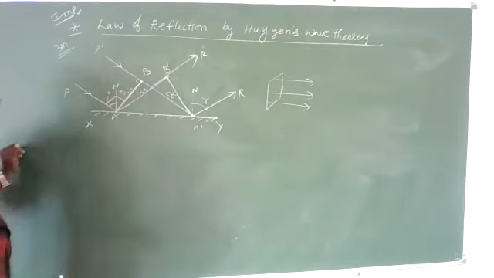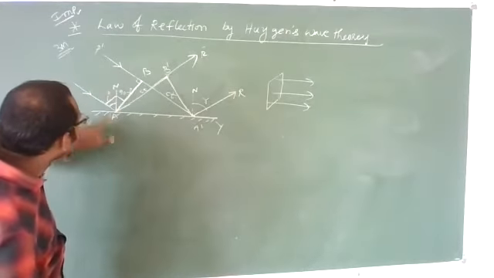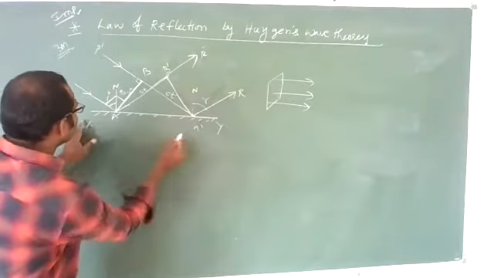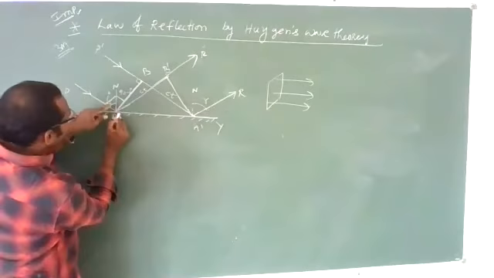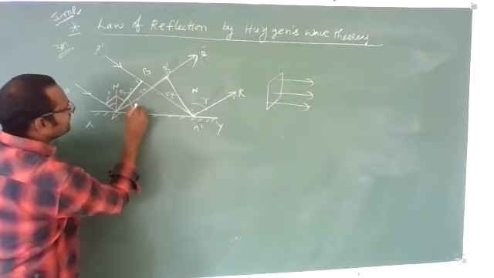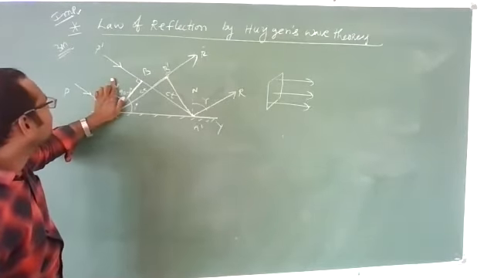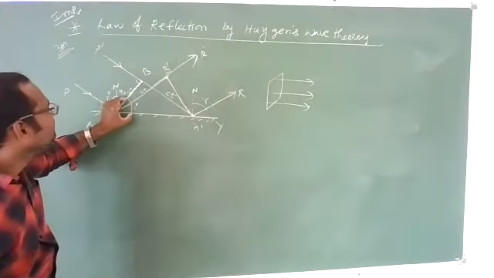Correct? Yes. And we know this angle is 90. This is a normal for the plane surface A dash XY. This total is 90 degrees now. If this is 90 minus i, then this angle is i. Correct? Because this total is 90 and this angle is 90 minus i, this angle will be i.